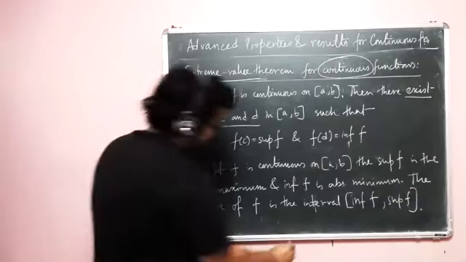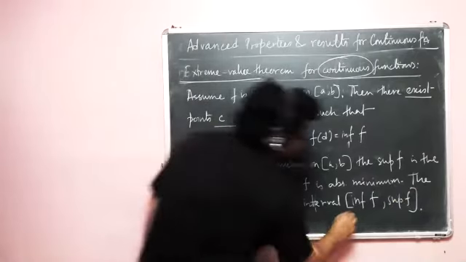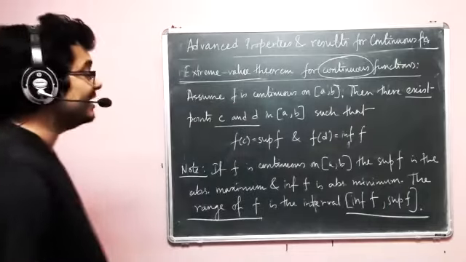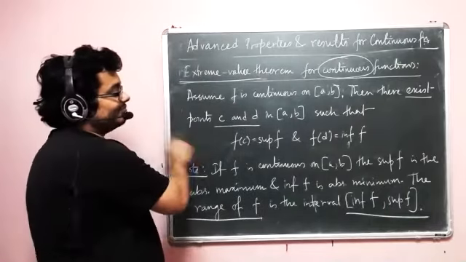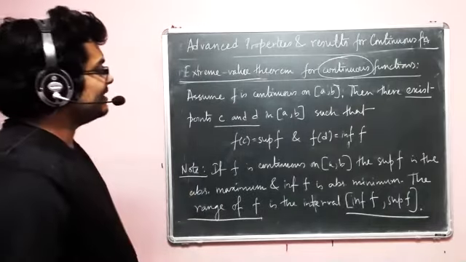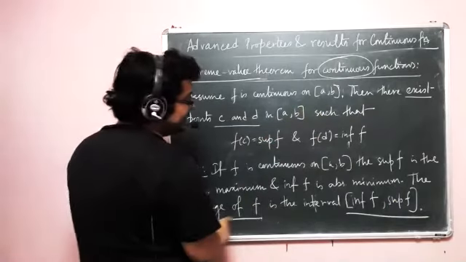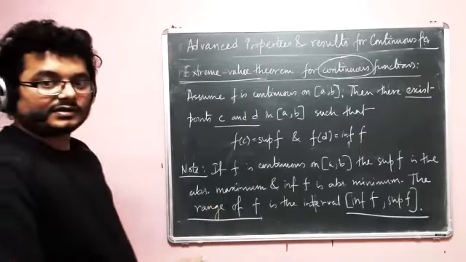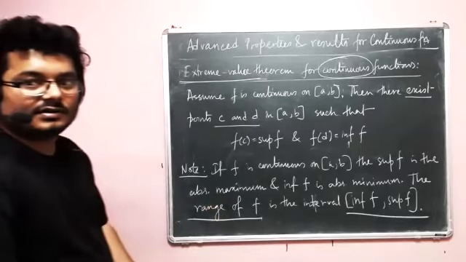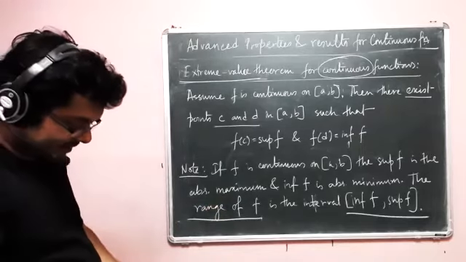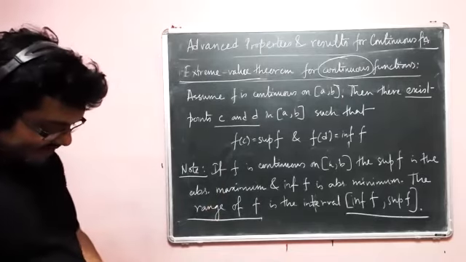So this is the interesting part of this theorem. So by that, with the domain, we also have the interval, which is the range. Okay, that's the power of something being continuous. Okay.